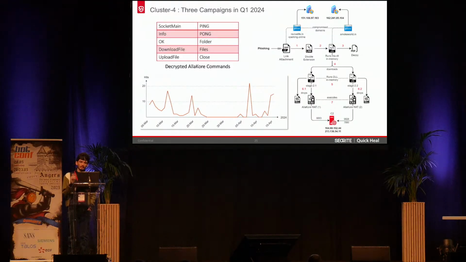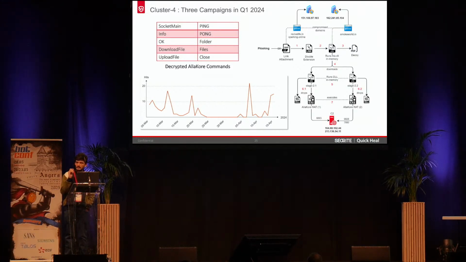So here we saw in the first quarter of 2024, 3 different campaigns. So this was not targeting Linux-based systems. It was only focusing on Windows-based systems. And if you see the infection chain, it is using the typical archive file containing a shortcut file with a double extension format. And once you click it, it will trigger the remote HTA file.